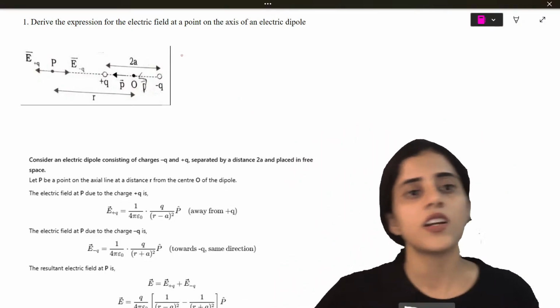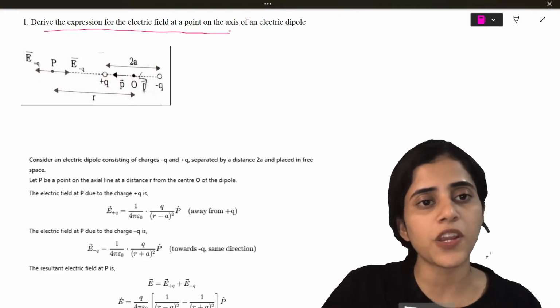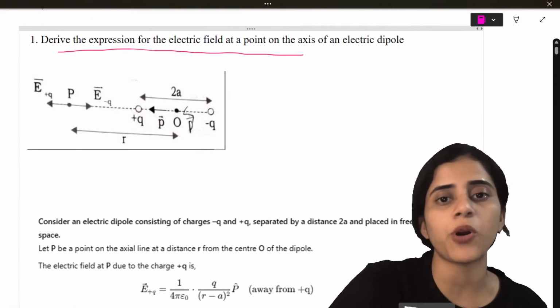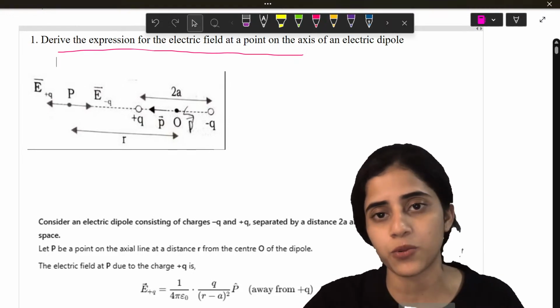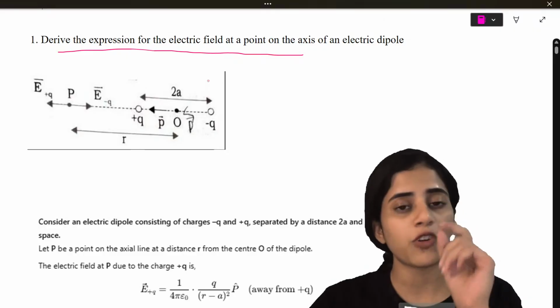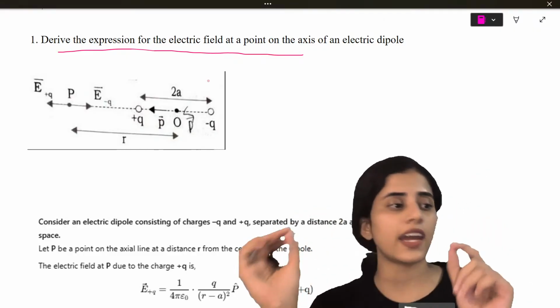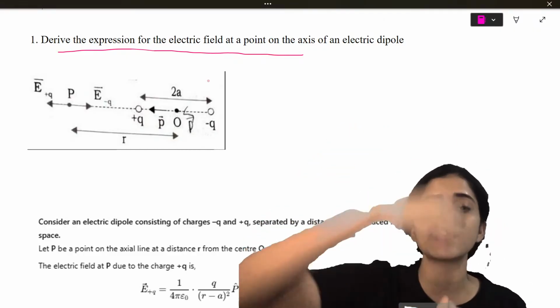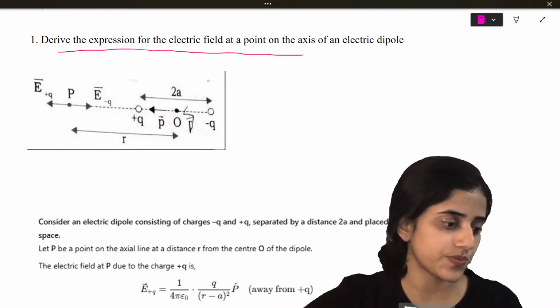Okay, let's start. First question. Derive the expression for electric field at a point on the axis of an electric dipole. This is a frequently asked 5-mark question. To derive the electric field on the axis of the electric dipole and at an equatorial region. These two.